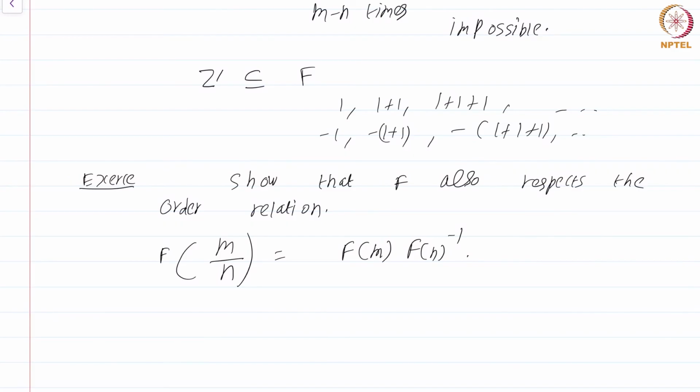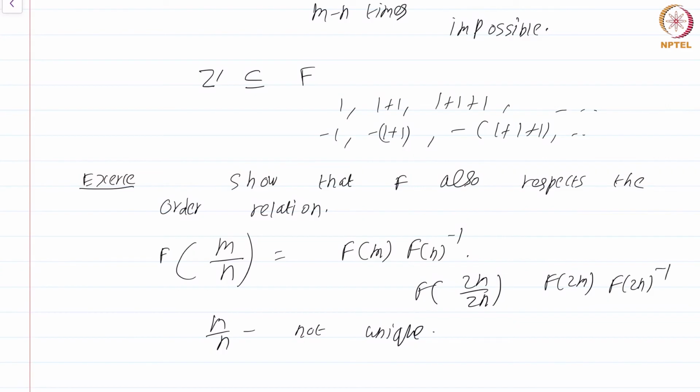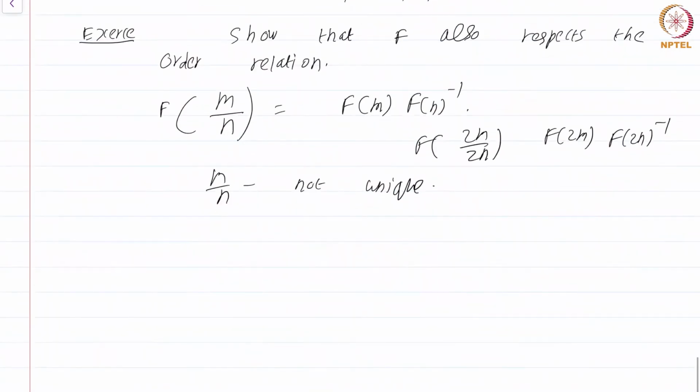Second thing what can happen is, recall from our discussion on equivalence classes that this representation of rational number m by n is not unique. You can write it as many different rational numbers. You have to show that the formula on the right hand side does not change if you change the representation. If you write it as f of 2m by 2n, you should not get a different value of f. It should not turn out that f of 2m, f of 2n inverse is different. That should not happen. It should give the same value in the field. That is also easy to check, but a bit tedious. Once this is done, we will know that this map is well defined.